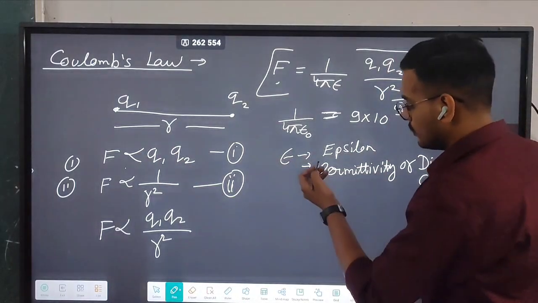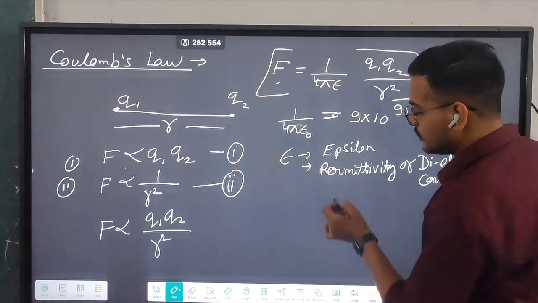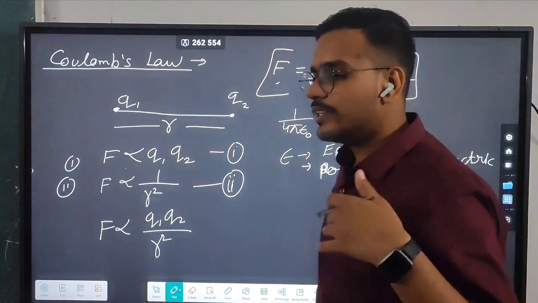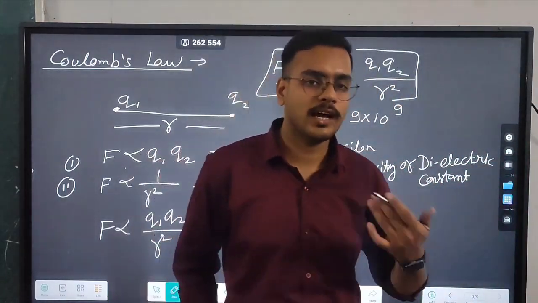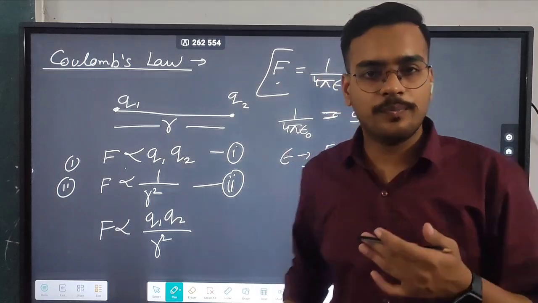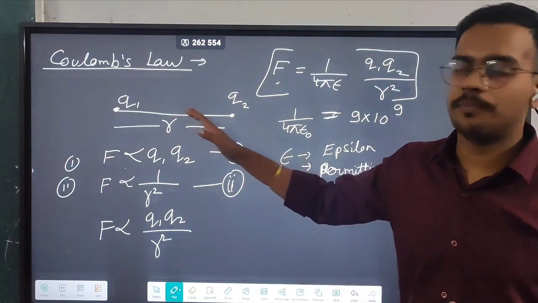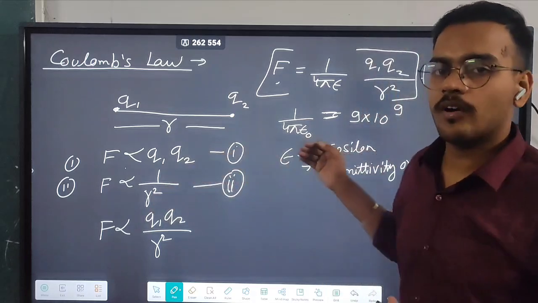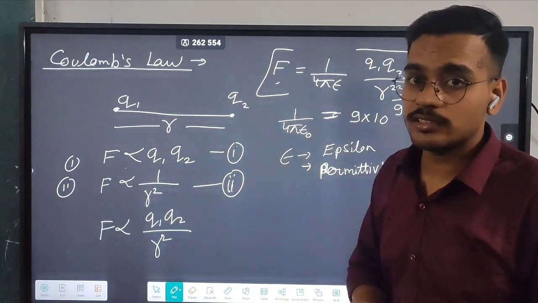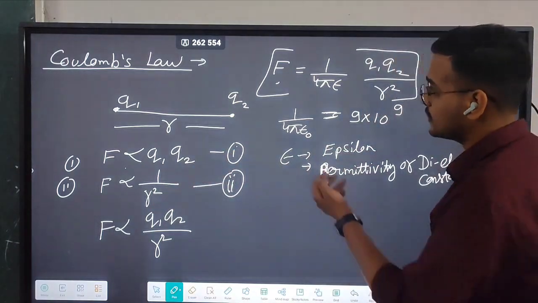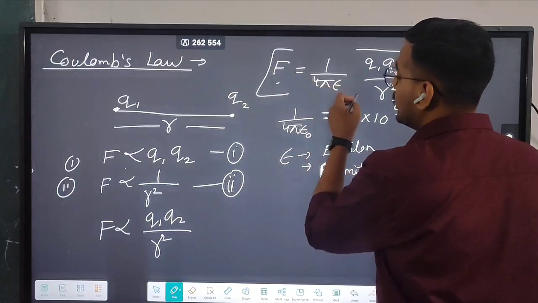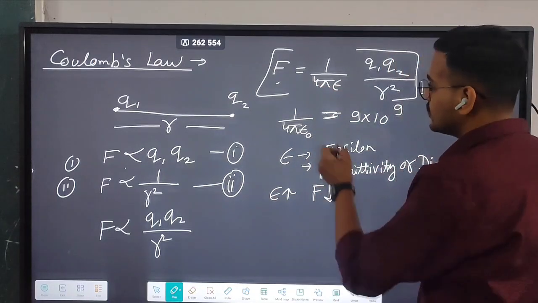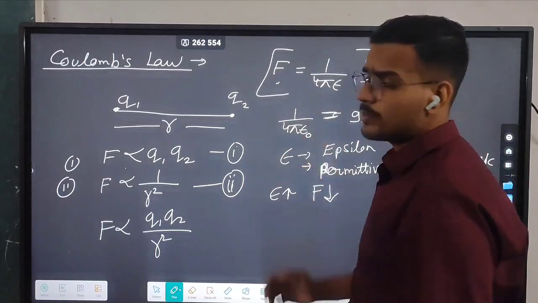As you can see, its name is permittivity. Permittivity gives a sense of permit, like allow. So if it permits the charges to apply force on each other, it means that if the value of epsilon is increased, then F will be increased. But no, as you can see from the relation, if the value of epsilon is increased, then F is automatically decreased, because it is inversely proportional.